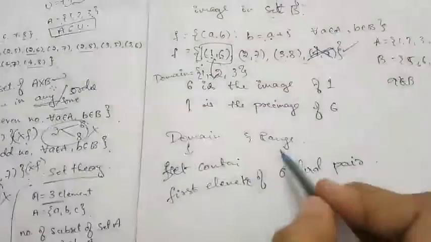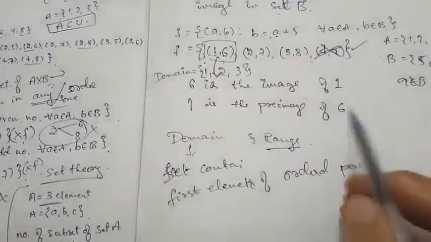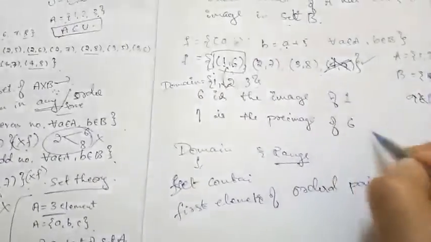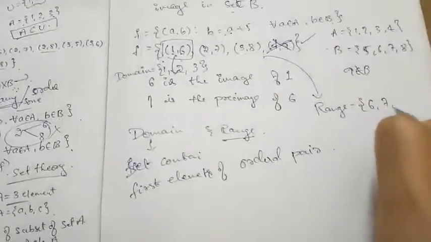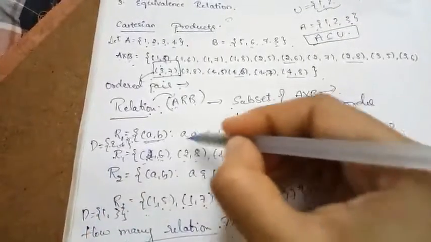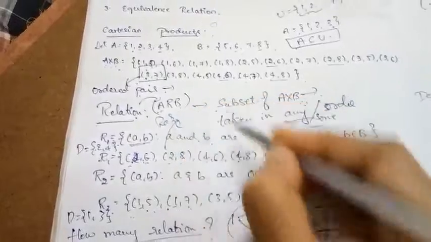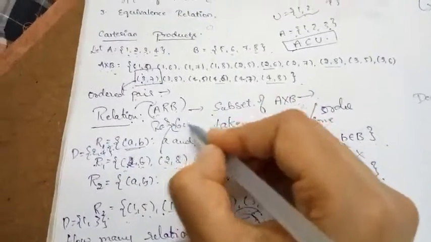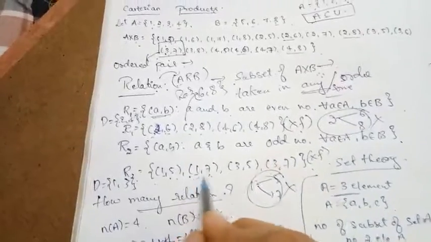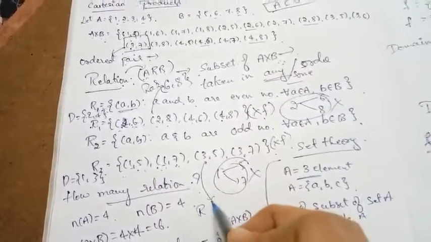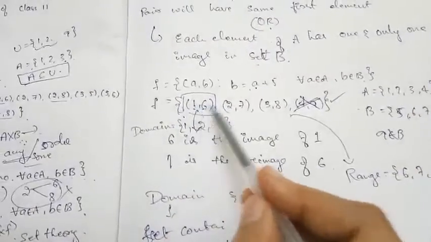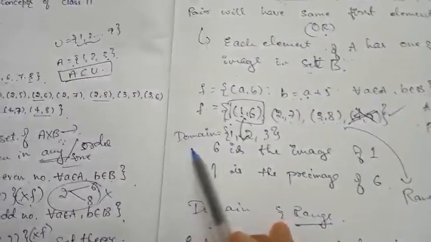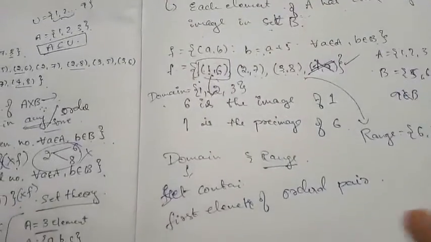Similarly, the range is a set containing the second elements of the ordered pairs. So what is the range here? The range here is 6, 7, 8. What about the range here? Here the range is 6 and 8. In this example, the range is 5 and 7. So the first elements of the ordered pairs form the domain, and the second elements of the ordered pairs form the range.